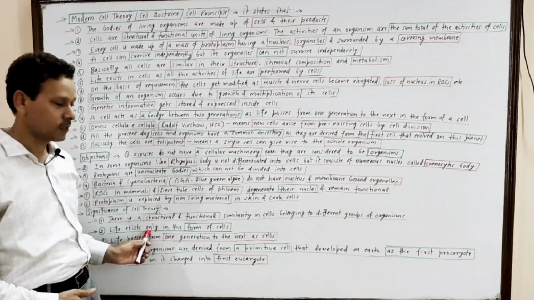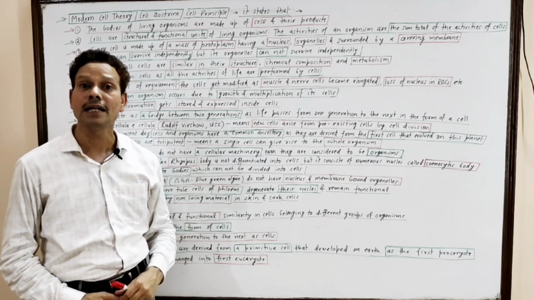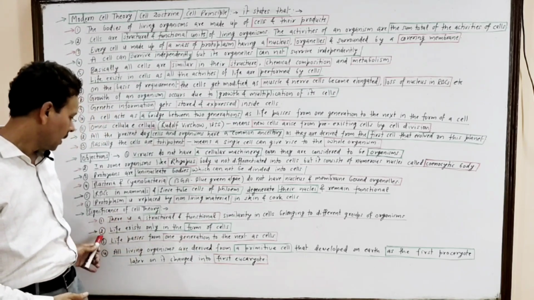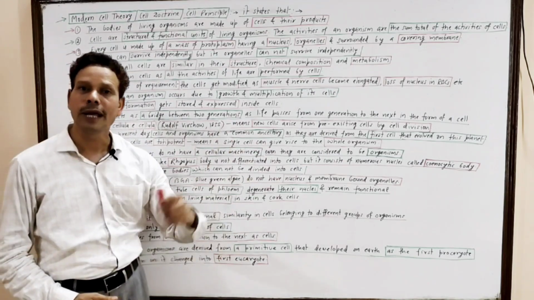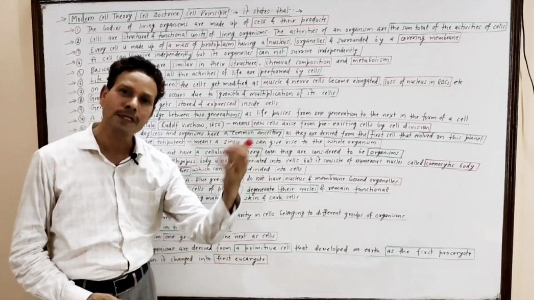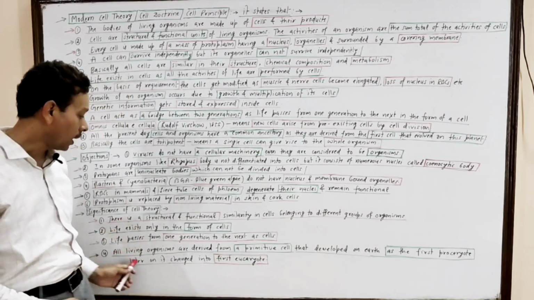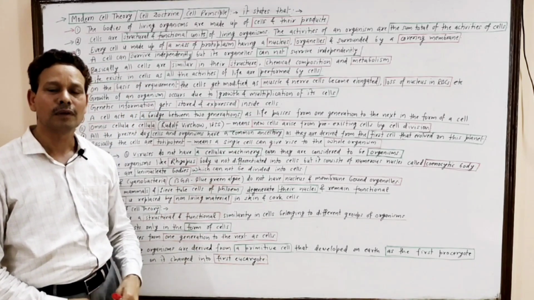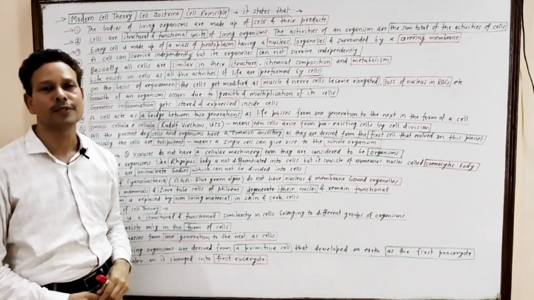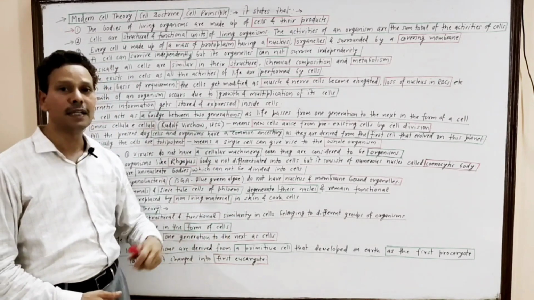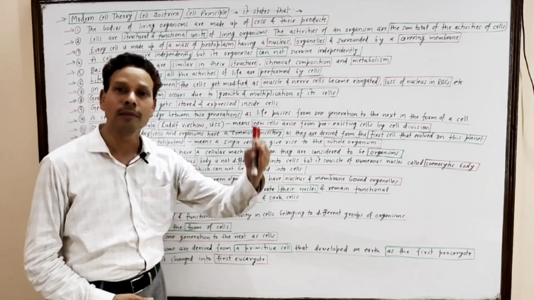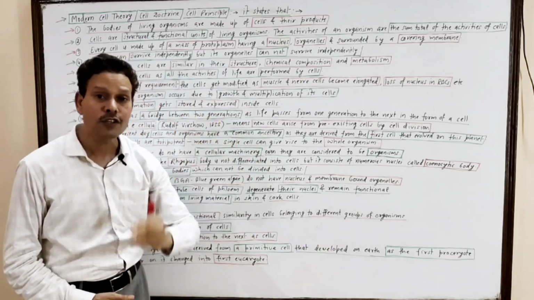Life exists only in the form of cells. Life passes from one generation to the next generation in the form of cells. And all living organisms, all present day organisms, all living cells are derived from a common ancestor.